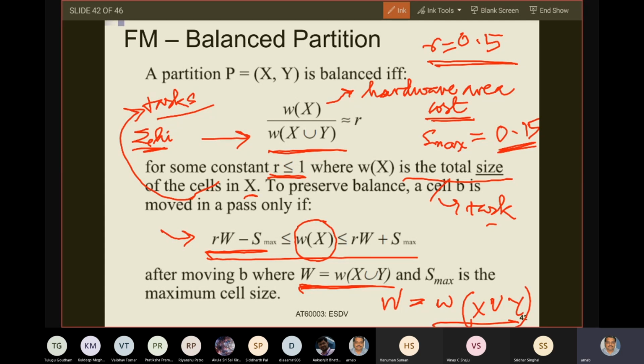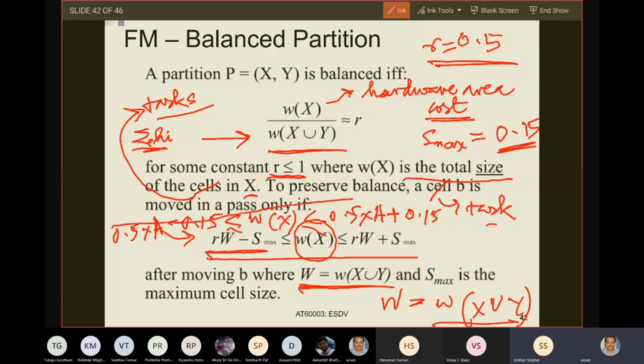So what do you have? 0.5 into some capital A minus 0.15 should be less than or equal to Wx, which should be less than or equal to 0.5 into capital A plus 0.15. Are you with me, understanding what is meant by balance?